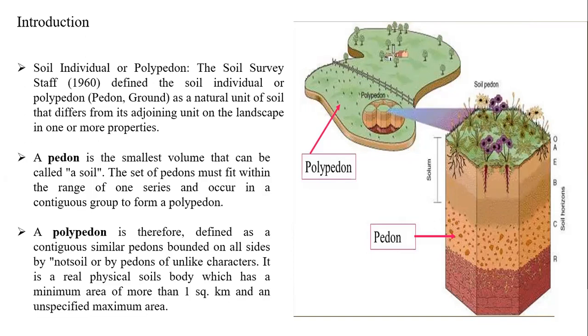That will give me a different kind of character. Again, I will go some 500 meters far away from that pedon. I can say a different pattern. So that is unlike characters. We can say unlike characters.